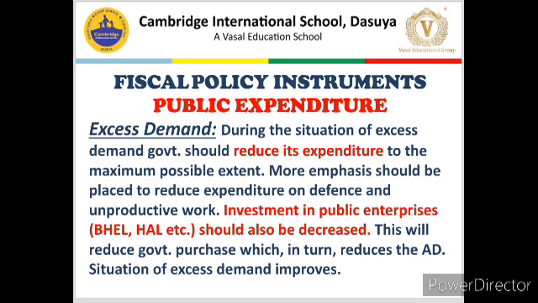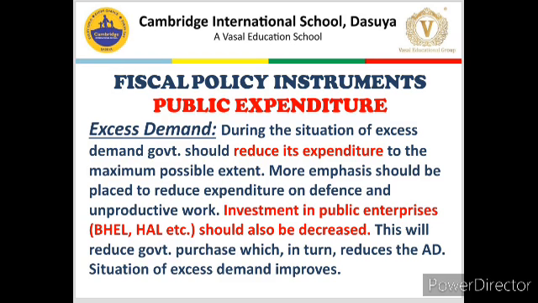So public expenditure is the expenditure incurred by government on consumption or providing welfare to the people, or investment expenditure, or expenditure incurred by government on public enterprises. In simpler terms, whatsoever is spent by government is public expenditure.